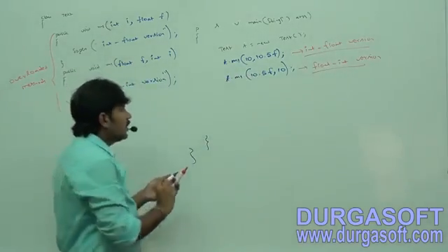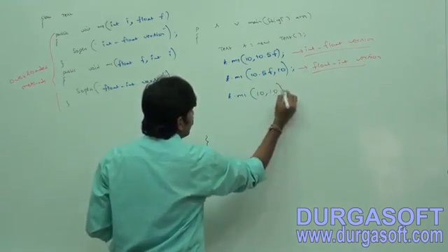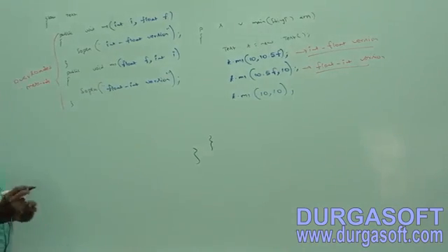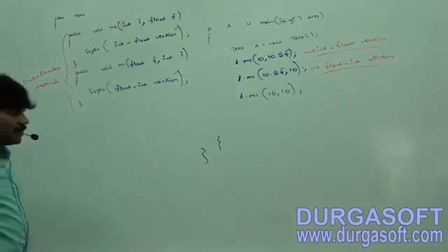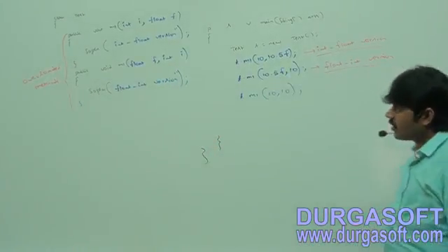Next, t.m1(10, 10). Who is going to get the chance now? Think a bit carefully and then tell the answer. t.m1(10, 10): float int or int float?